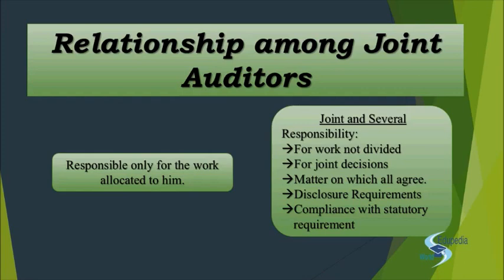Next you have the disclosure requirements. This is one area where all of you are responsible. What is a disclosure requirement? Your financial reporting framework that you are following may require certain disclosures to be made in the financial statement, like the notes to accounts, like the segment reporting. There are so many disclosures that you are supposed to make in the notes to account along with the financial statement that you give.